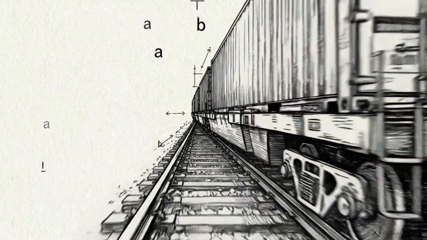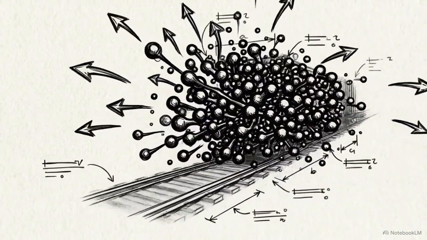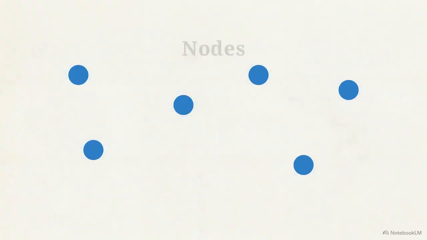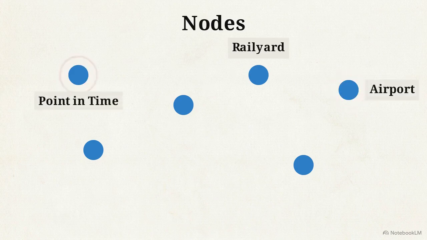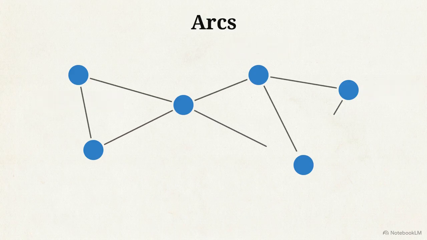Before a computer can route a single train or plane, the physical reality of steel, asphalt, and time zones must be stripped away entirely. The network is reduced to its first primitive component, nodes. A node is simply a distinct state. It can represent a physical rail yard, a specific airport, or a distinct point in time. The second component connects them. These are arcs. An arc represents a decision pathway or a physical route between two nodes.